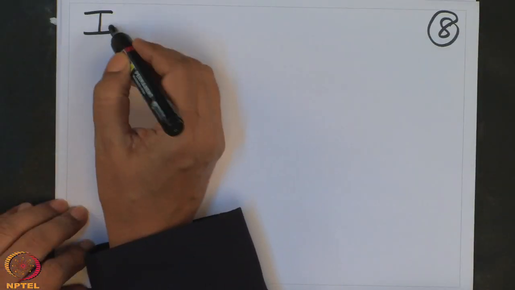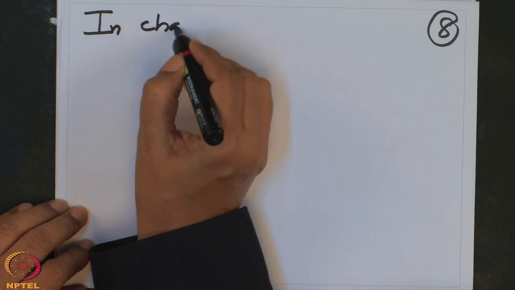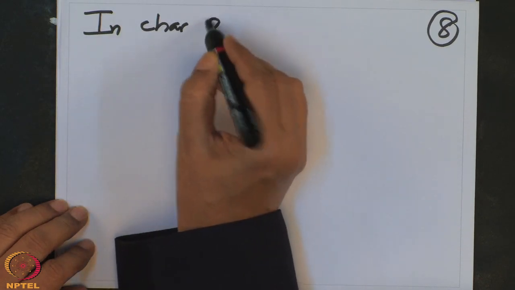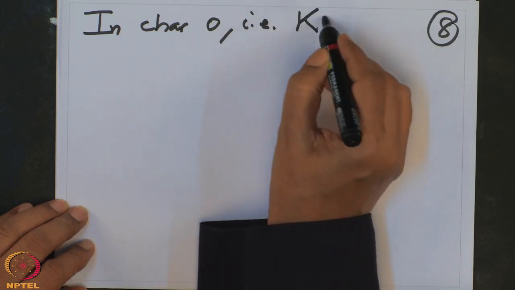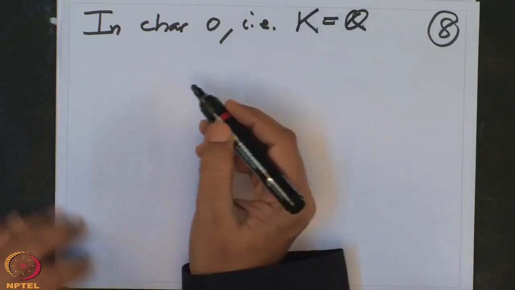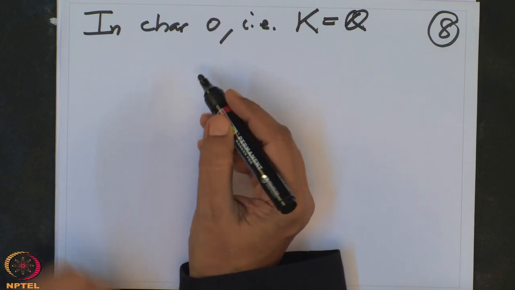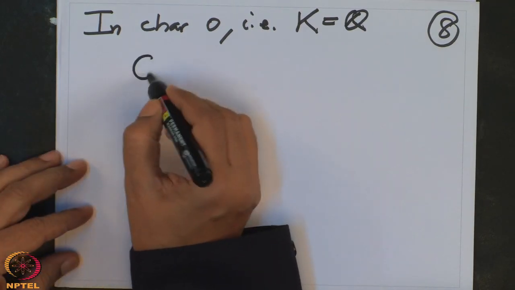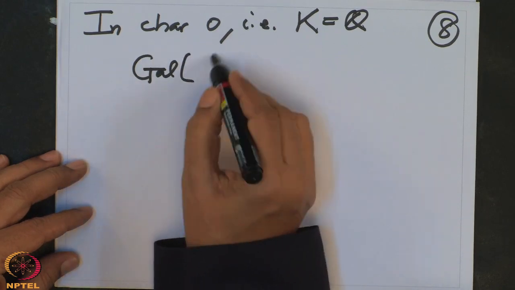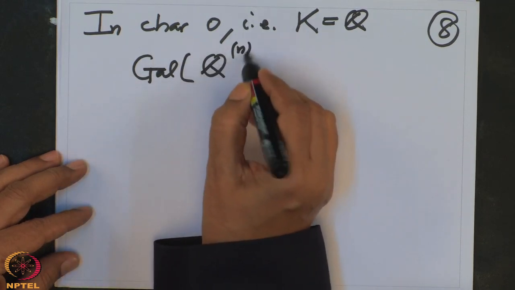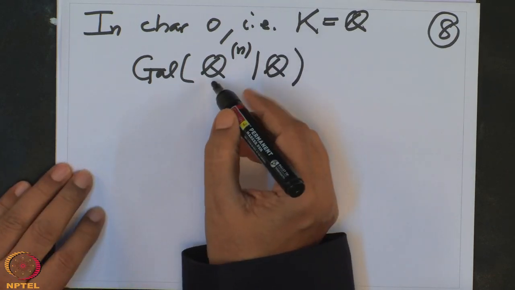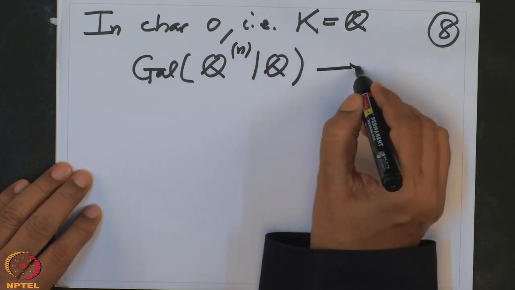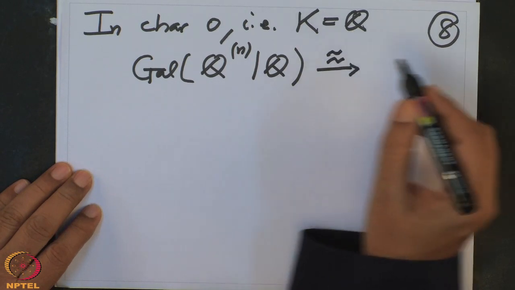So, in characteristic 0, that is when I take k equal to Q, what did we prove? We proved that the Galois group of Q(ζn) over Q, this is a cyclotomic field extension, is isomorphic to (Z mod n)^×.